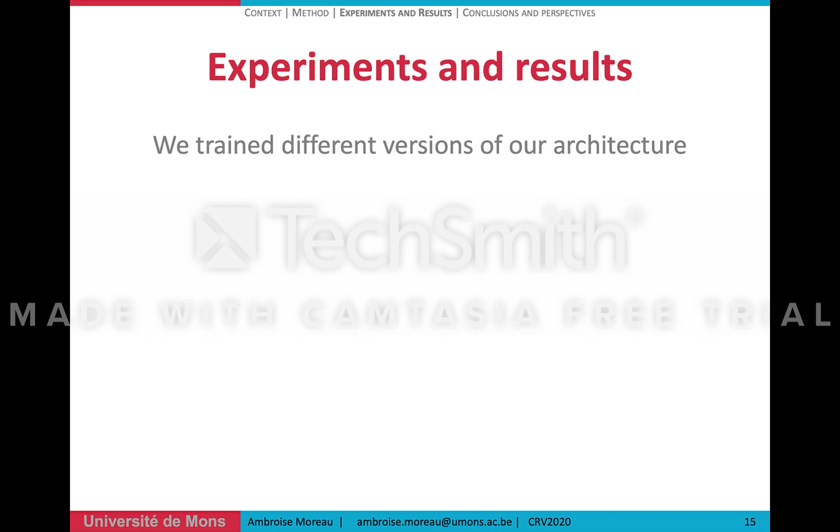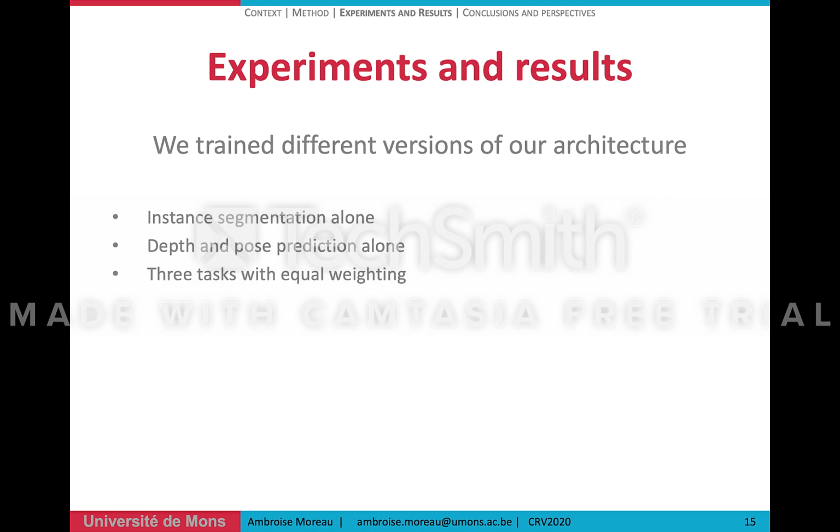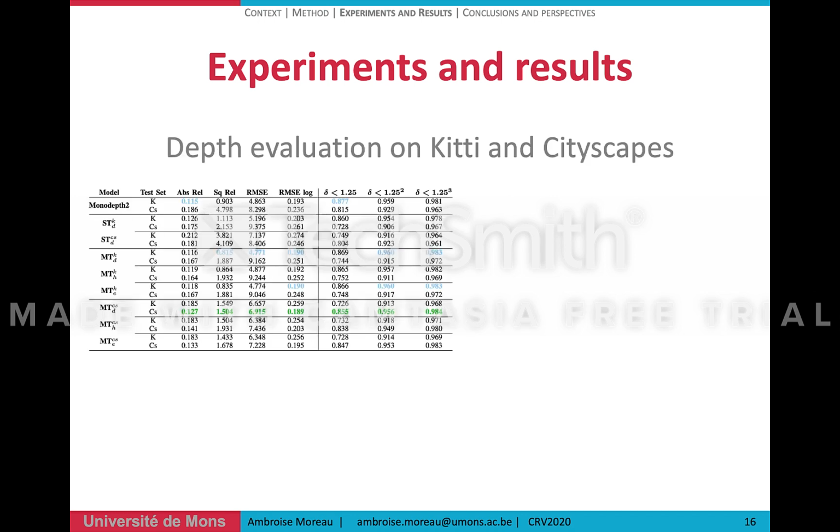We trained different versions of our architecture: one version that solves instance segmentation alone while using the task-specific modules, one version that solves depth and pose prediction, the multitask version with equal weighting, the multitask version with homoscedastic weighting, and the multitask version with DWA. The results are shown here in this table that reports the values of the 7 metrics that are commonly used to evaluate depth, and monodepth2 is trained on Kitty and cityscapes.